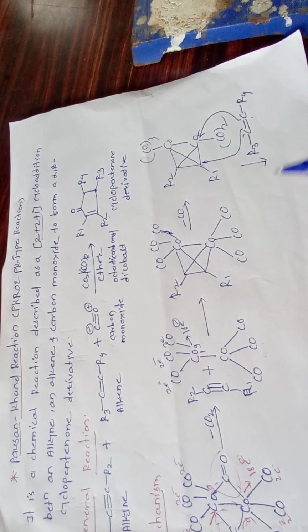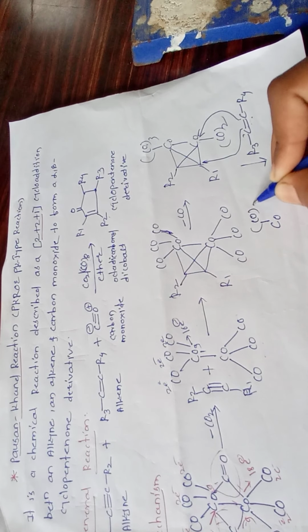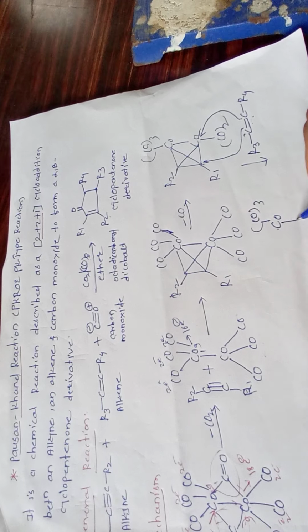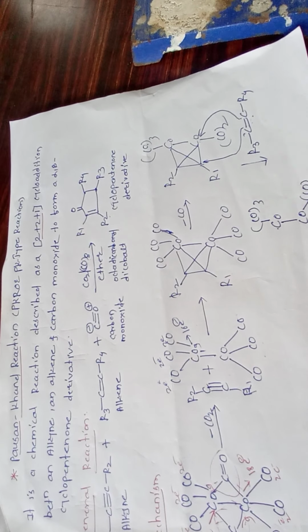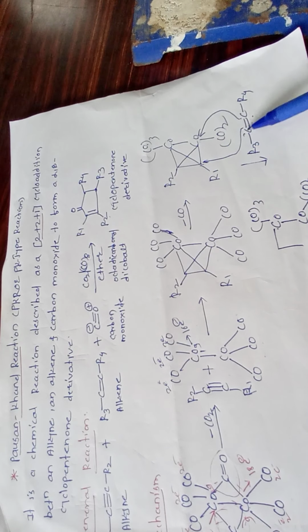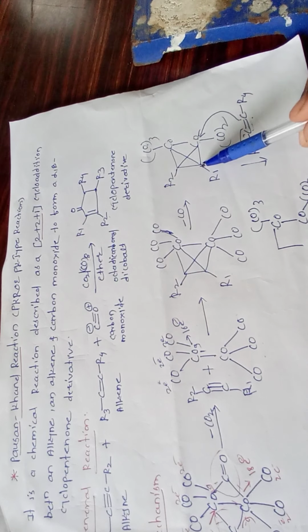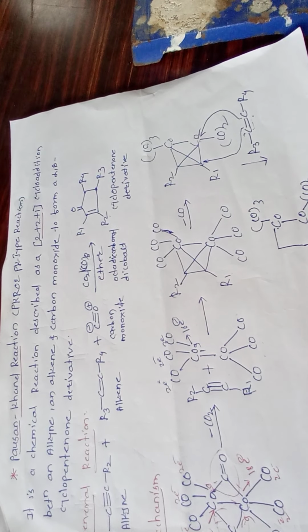So the formation of the next structure is cobalt CO3, here cobalt CO2. Your first structure is, okay, so this alkene can insert between this carbon and this cobalt. So write down here this structure in this way.